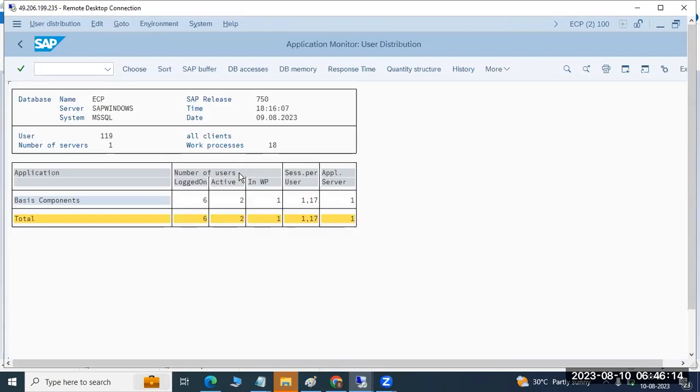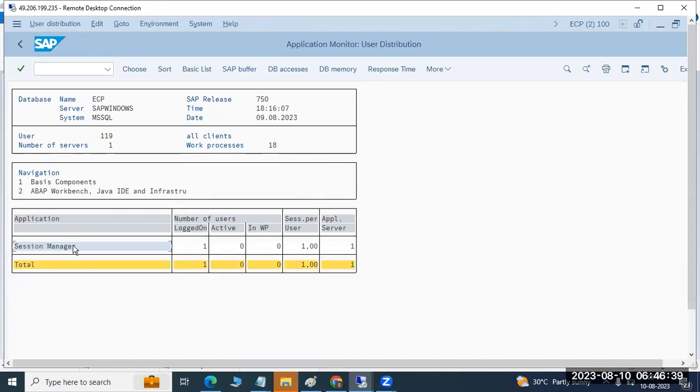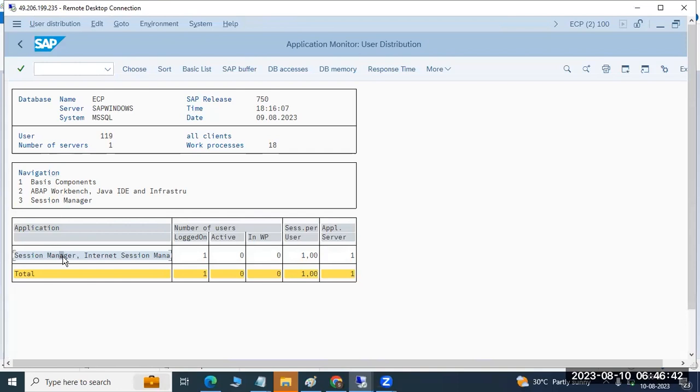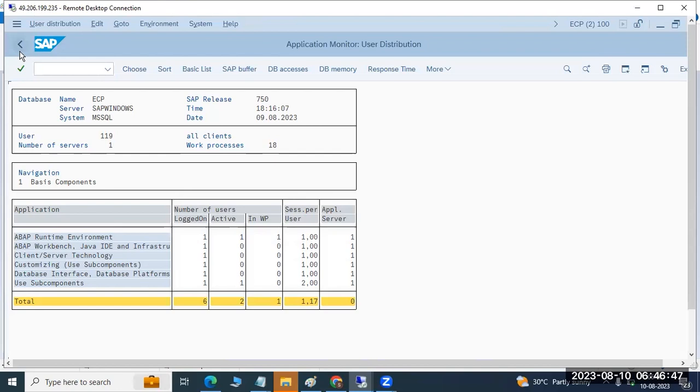Let's see here. Nothing is there. I think one session is logged out. All are basis components only. In the basis components, if we go in, we can see what exactly each user is using. Above runtime environment, one user. Then sub components: one user on database related, one on customizing related, one on client server technology related. Above workbench means someone is doing something here. So you opened the session manager. All the user information we can find out from here, what exactly he is doing.